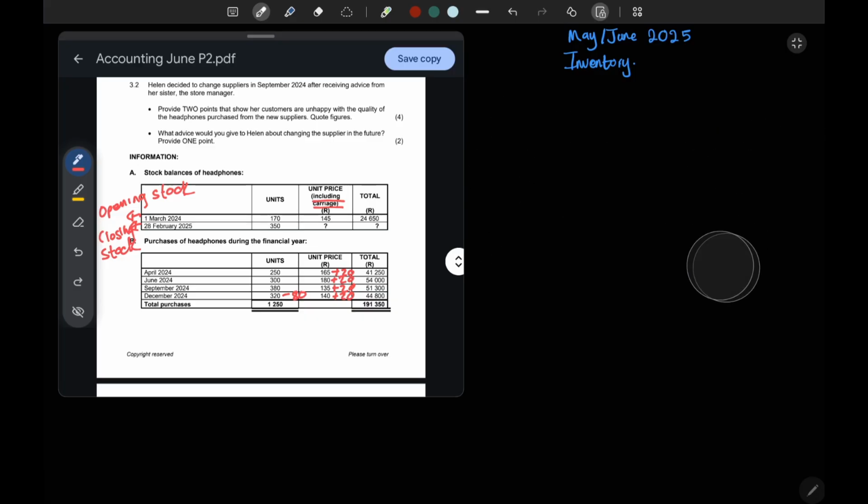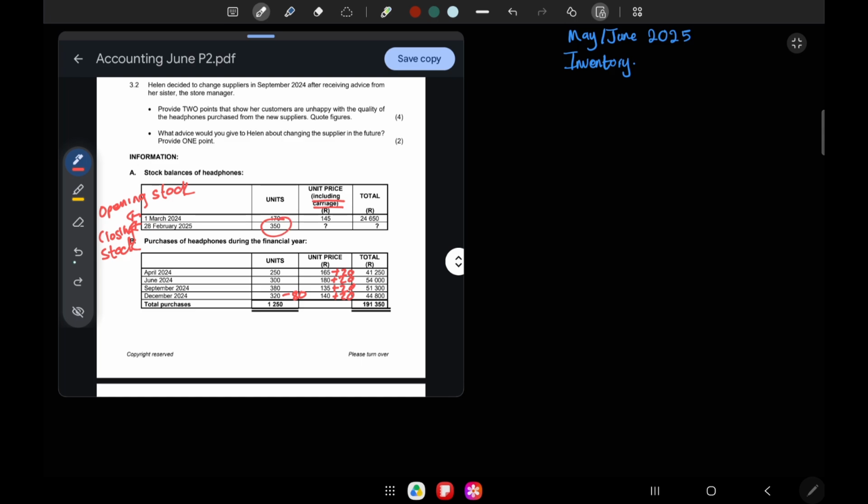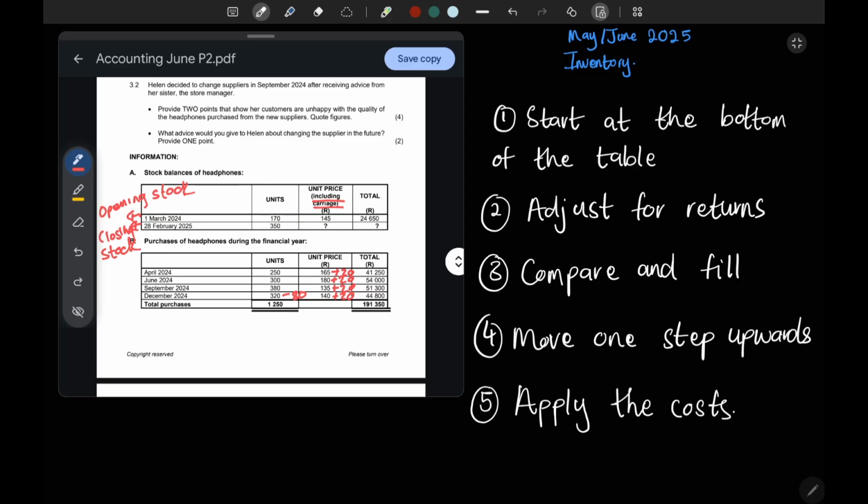So you have to erase all of this. If your examiner gives you the closing stock units, which is 350, your goal is to simply find out which recent months these 350 units came from and how much they cost. So let me write down the steps for you guys. For our steps, step 1, we have to start at the bottom of the table. Step 2, adjust for returns. Step 3, compare and fill. Step 4, move one step upwards. Step 5, apply the costs.